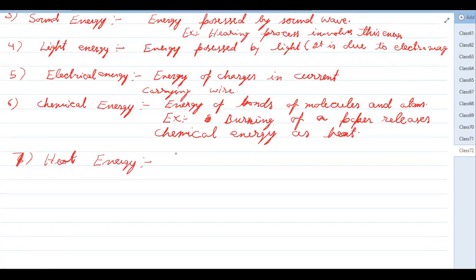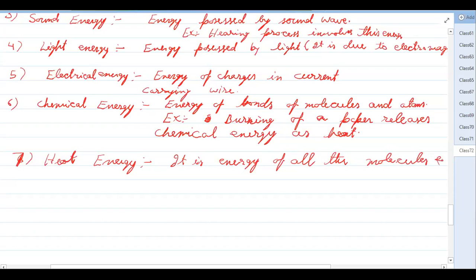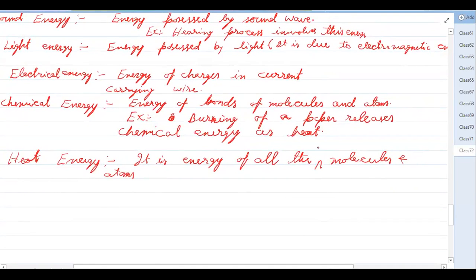So what is heat energy? It is the energy of all the molecules and atoms, all the kinetic energy of molecules and atoms at microscopic level.